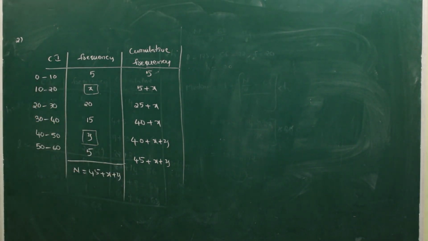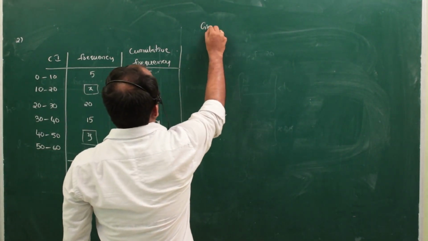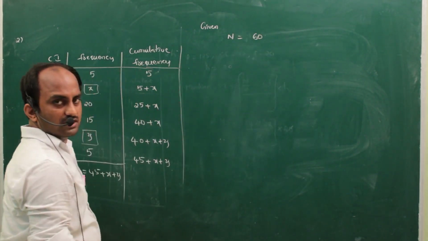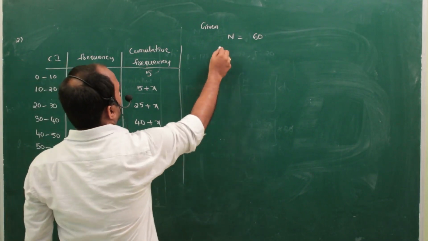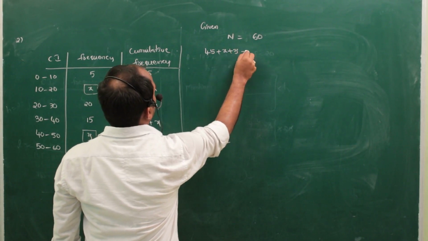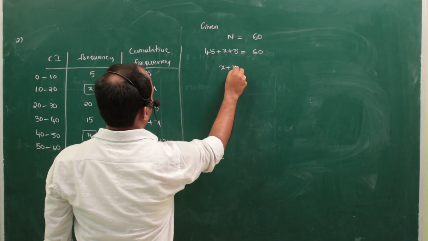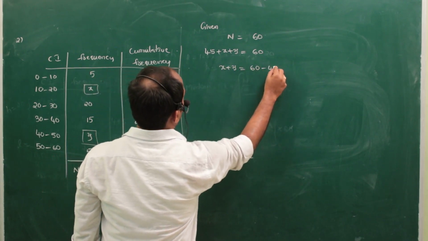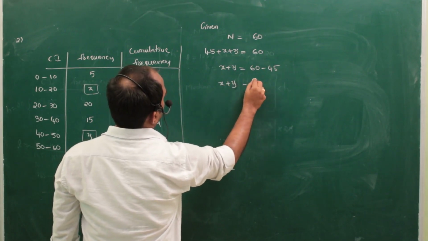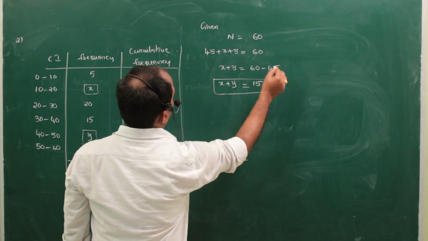Now see the question. In the question they have given the N value as 60. So from this table, the N value is 45 plus x plus y, which is equal to 60. So x plus y is equal to 60 minus 45. That means x plus y is equal to 15. This is equation 1.